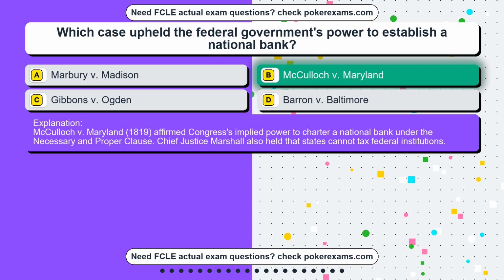1819, affirmed Congress's implied power to charter a national bank under the Necessary and Proper Clause. Chief Justice Marshall also held that states cannot tax federal institutions.